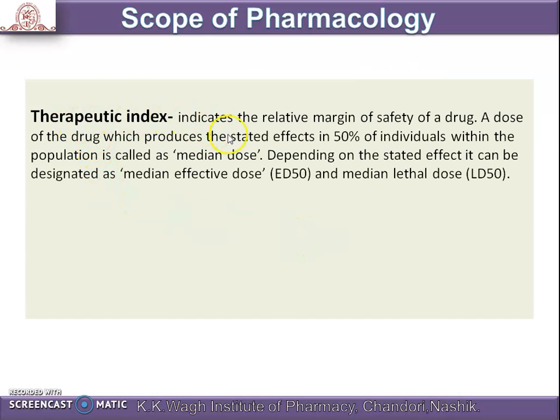Then therapeutic index. It indicates the relative margin of safety of a drug. A dose of a drug which produces the stated effect in 50% of individuals within the population is called the median dose. Depending on the stated effect, it can be designated as the median effective dose, that is ED50, and the median lethal dose. And therapeutic index is calculated by the formula: therapeutic index is equal to LD50 upon ED50.